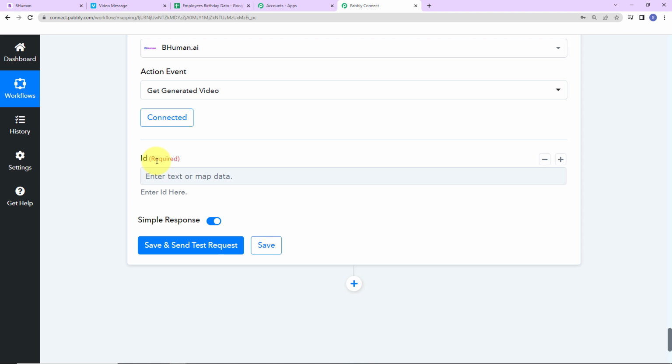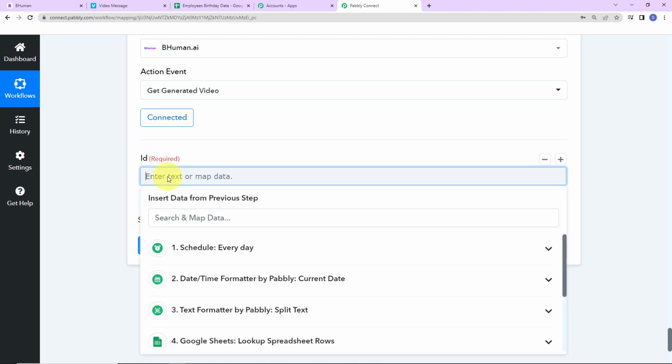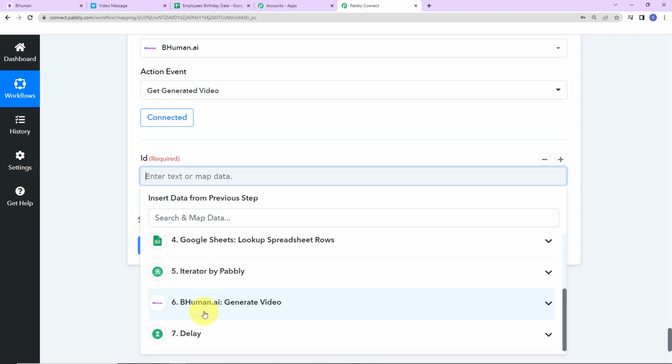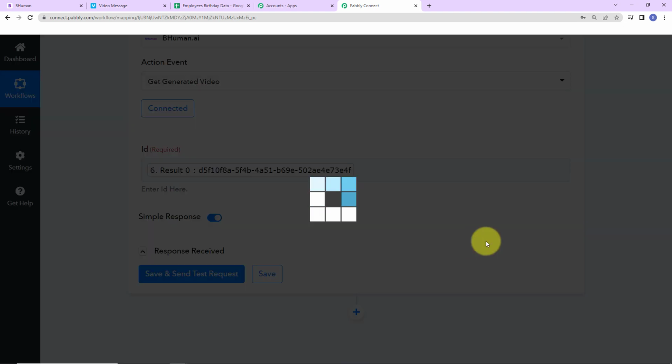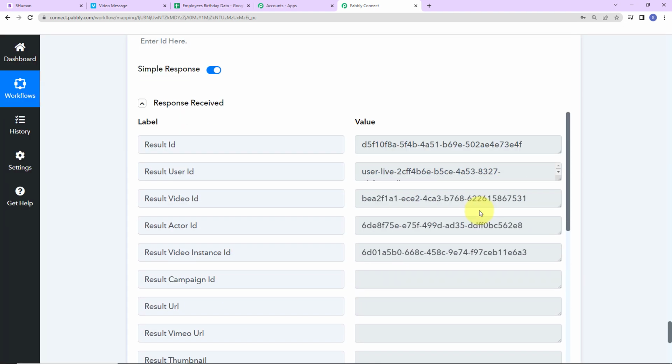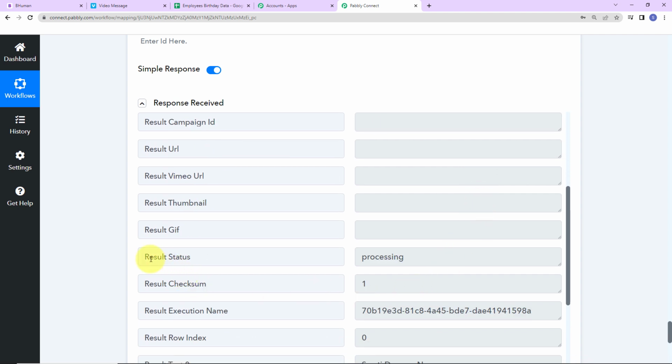Okay, now here we have to enter the ID. So click on this and go to step 6. And here the result that we had received is our ID. Let's click on this. Let's click on save and send test request. And as we do that, here you can see we have received the response. Now you can see that the result status is shown as processing because it is going to take some time. So please wait patiently for let's say 15 to 20 minutes and then your video will be processed.